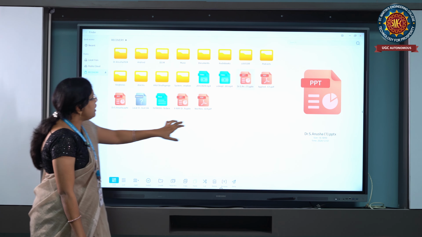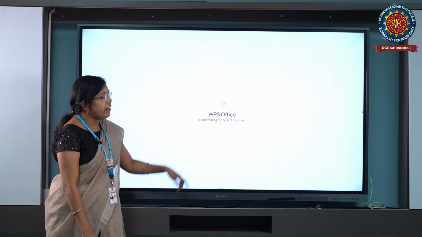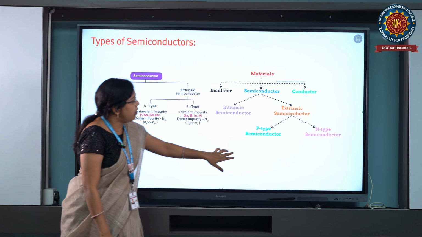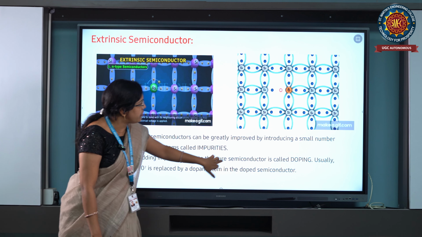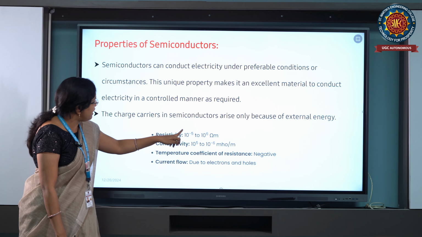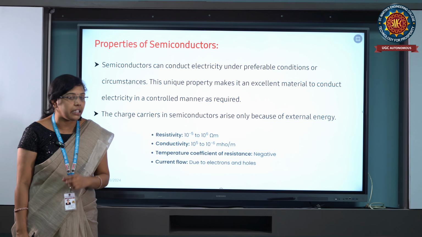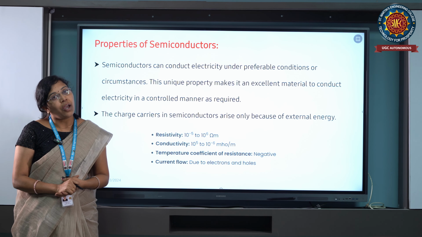Coming to the semiconductor properties, we can clearly observe that charge carriers in a semiconductor arise only because of external energy. External energy means an external field and external force.